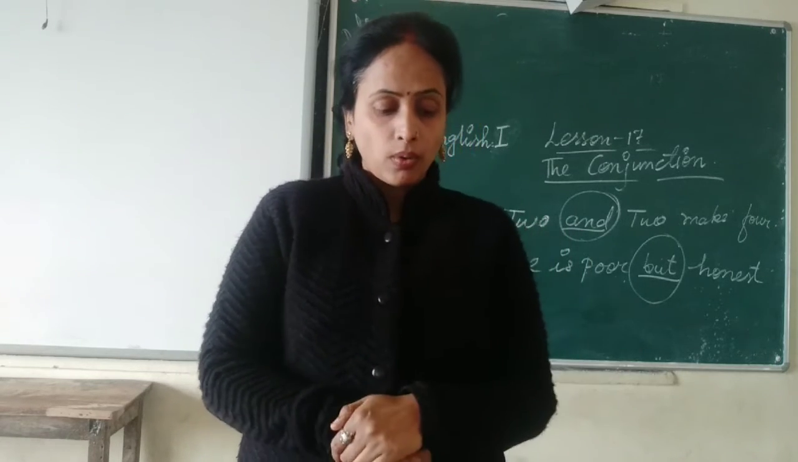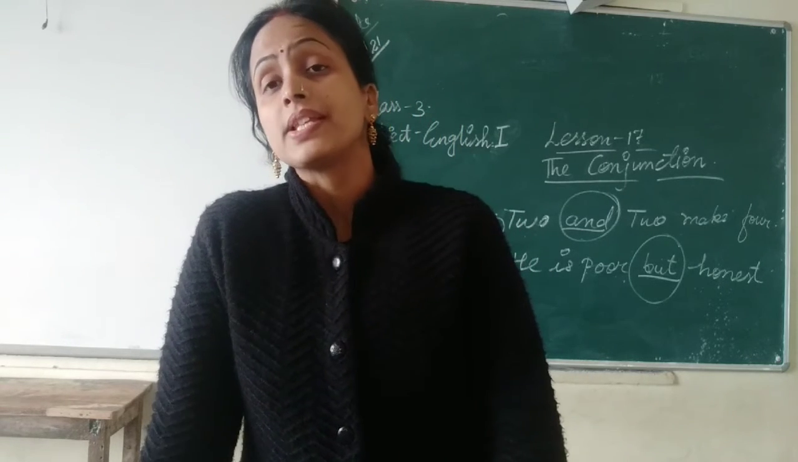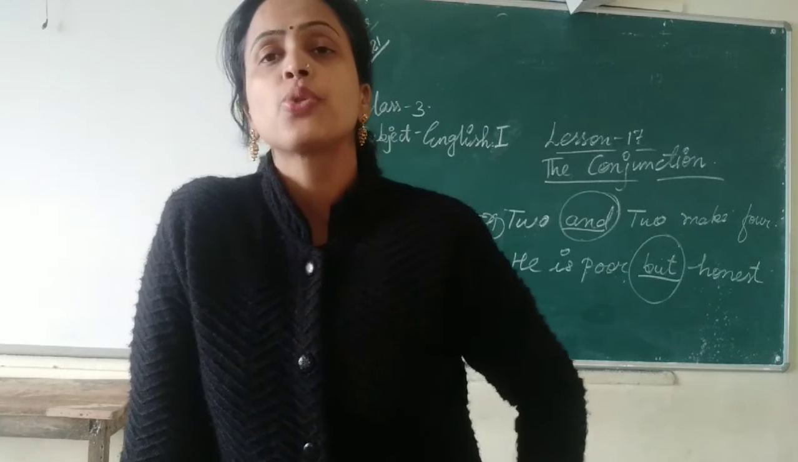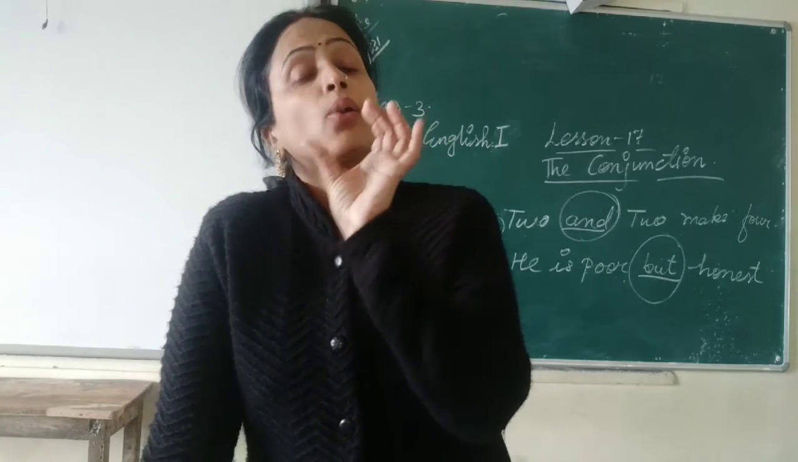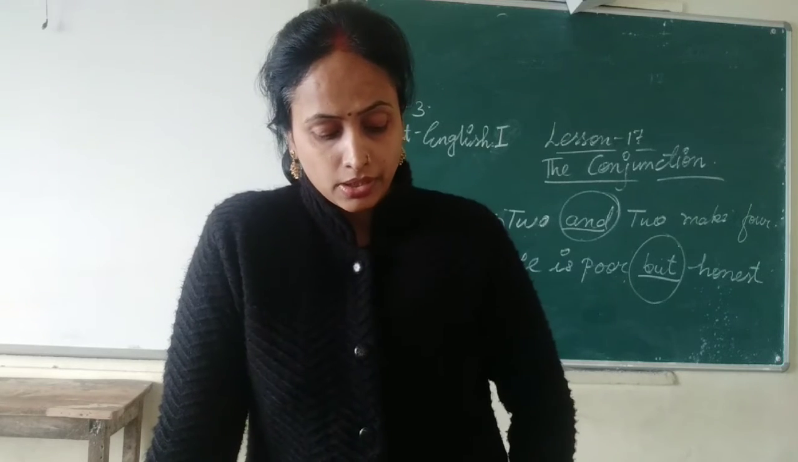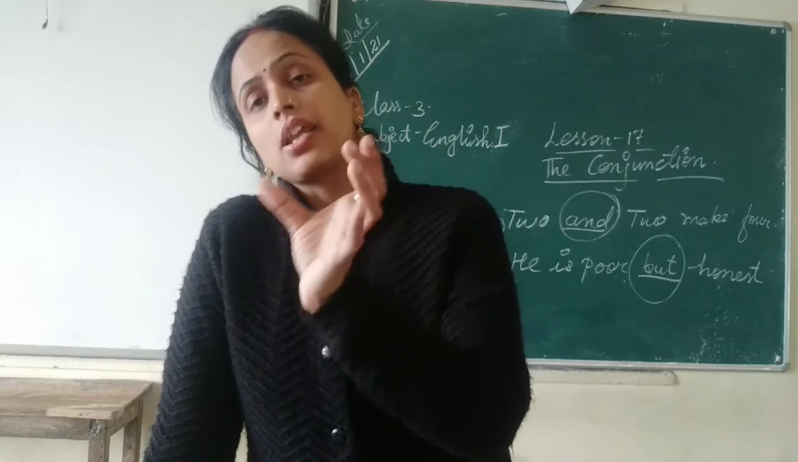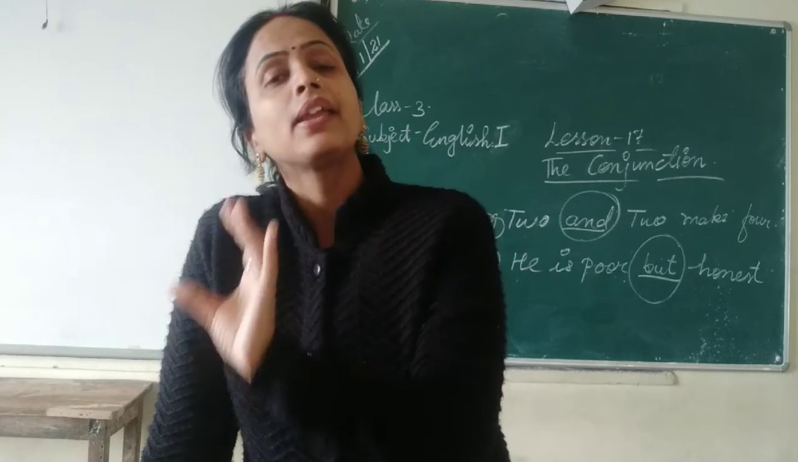Now we use or, to join the words or sentences when we want to make a choice. Wherever we are making a choice, we are using or. And or is what? Or is a conjunction. Example here: Is it a boy or a girl?